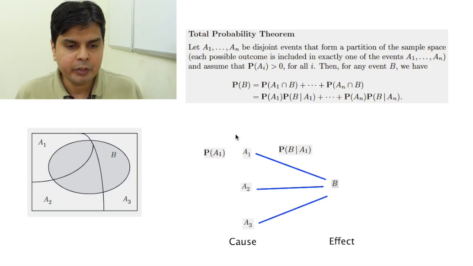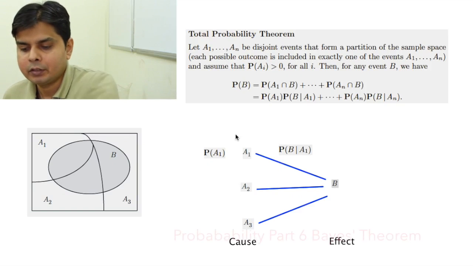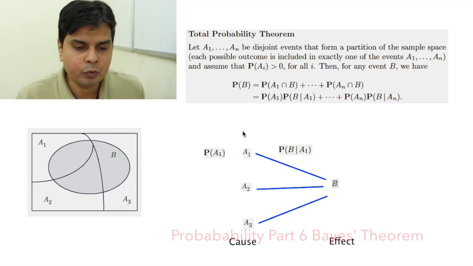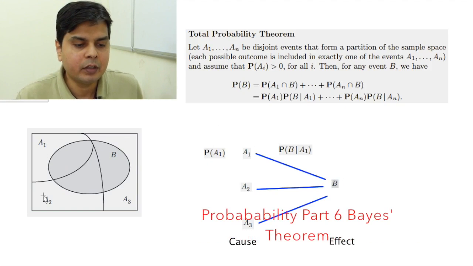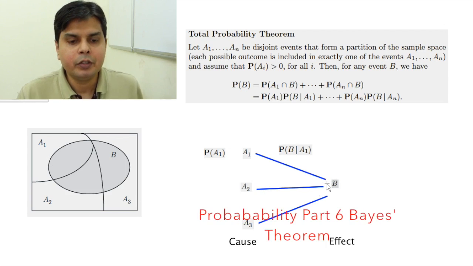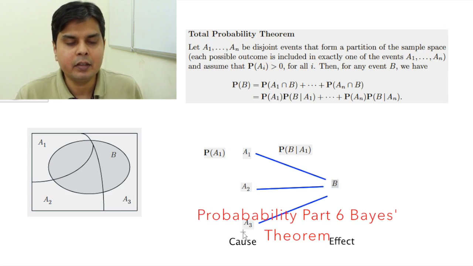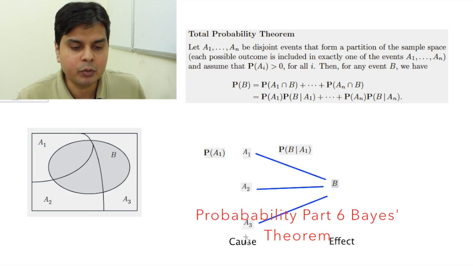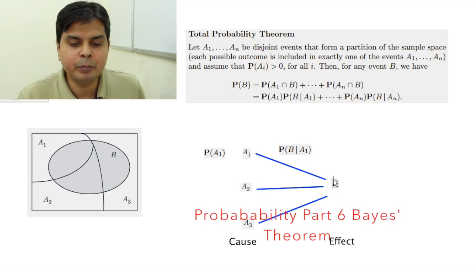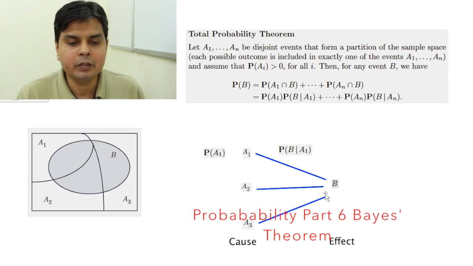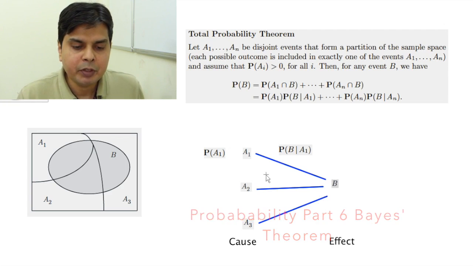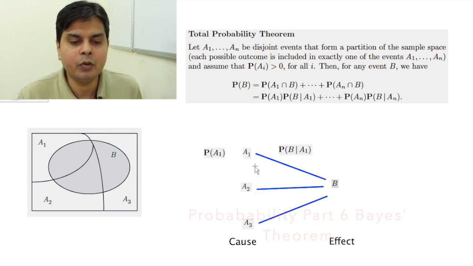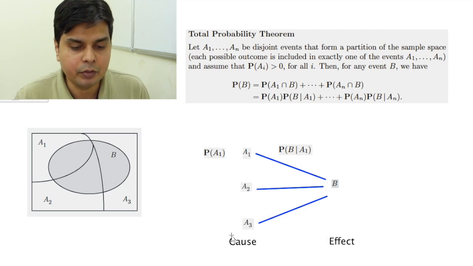So in total probability theorem we had seen that suppose I have to find, say, the probability of this event B, and I have been given these three partitions A1, A2, A3, so I can calculate this B. This scenario I can visualize in another manner also. I can say that this B is an effect, something like production of a defective item in a factory, which has been caused by these three, A1, A2, A3, or A1 to AN different causes.